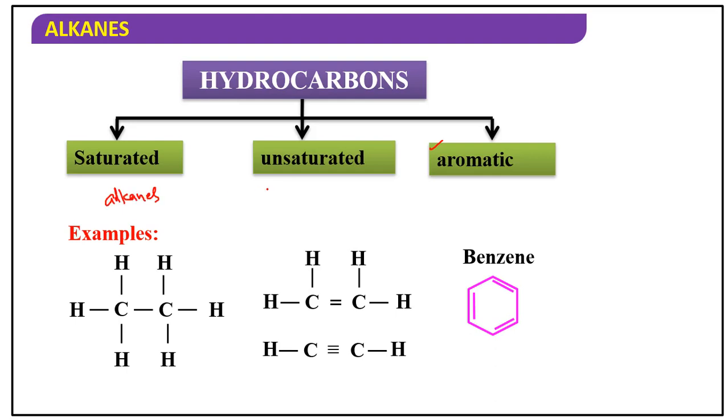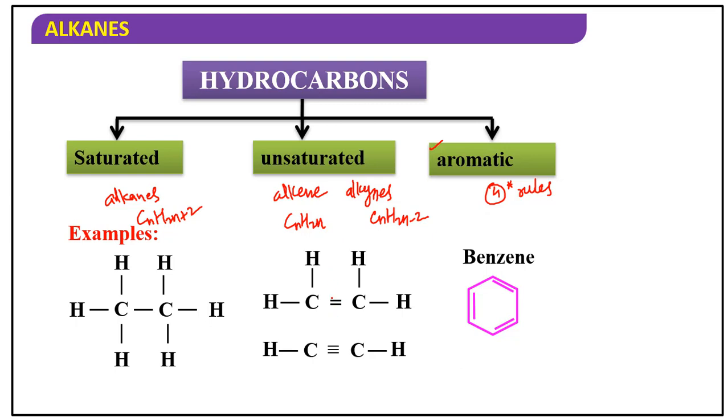Next, these are alkanes, these are alkenes and alkynes, these are aromatic. Aromatic compounds have to follow four principles. We will discuss later, four rules we can say. Now, alkanes general molecular formula CnH2n+2, alkenes CnH2n, alkynes CnH2n-2, so two hydrogens are less.